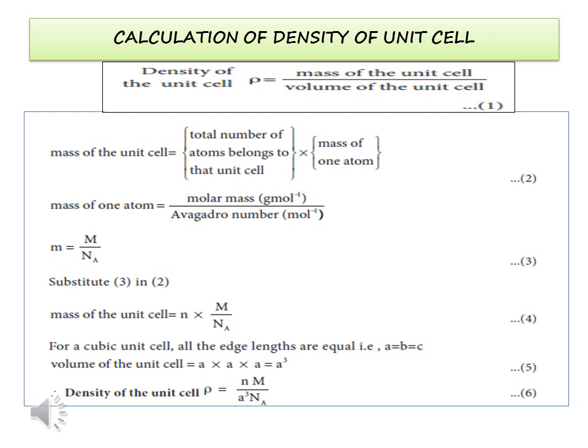If you substitute in mass of unit cell, mass of one atom is capital M by Na, and total number of atoms belonging to that unit cell is given by the formula N. So mass of the unit cell is N into M by Na. And if the edge lengths are equal, that is A is equal to B is equal to C, then volume of the unit cell will be A cube. Then density of the unit cell rho is equal to small n capital M by A cube into Na.